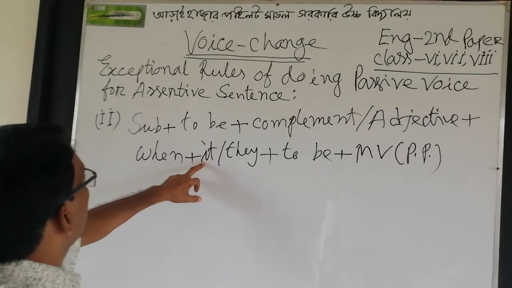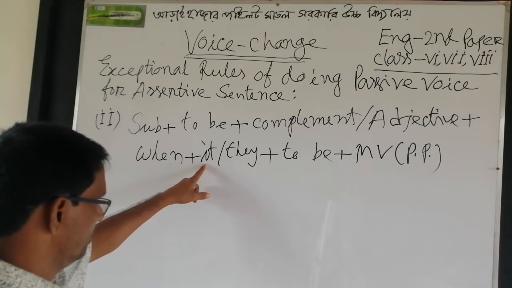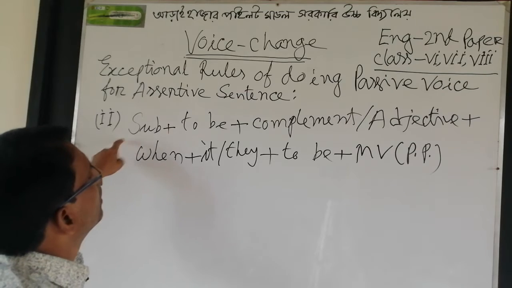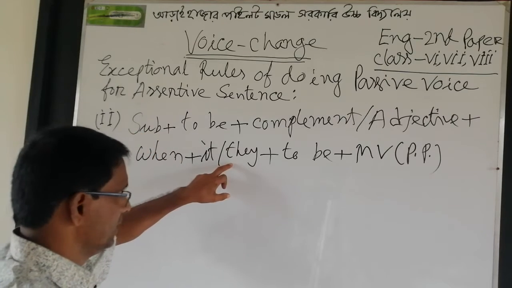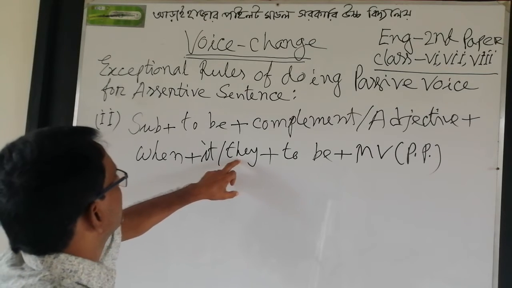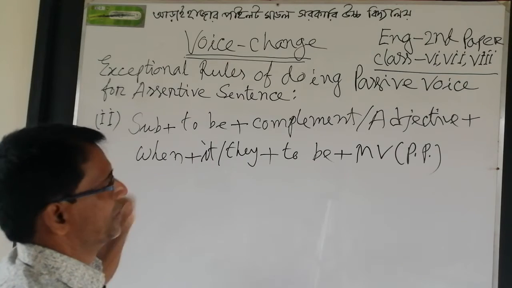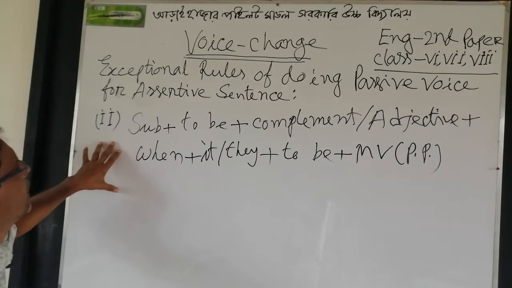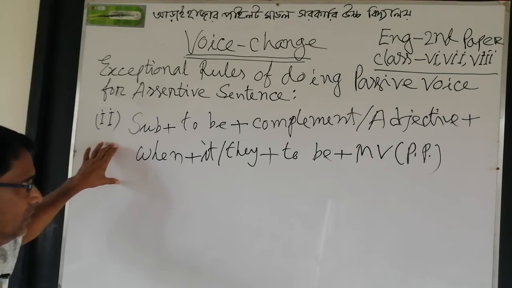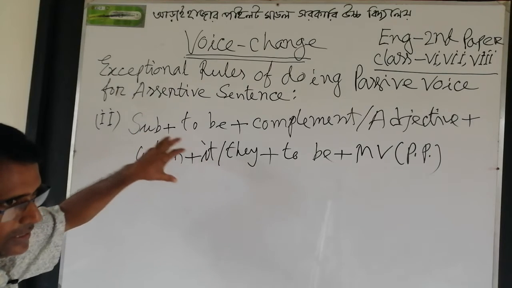Again, remember that when the subject is in the singular number, then it will be used, and when the subject is plural, they will be used as the second subject, after when. I can tell you another structure of doing passive voice in the same rule.